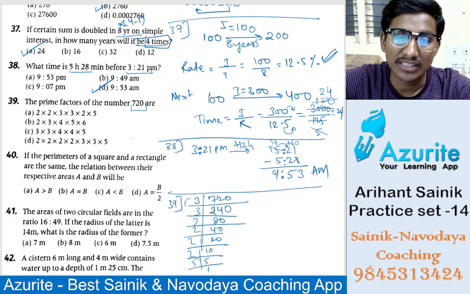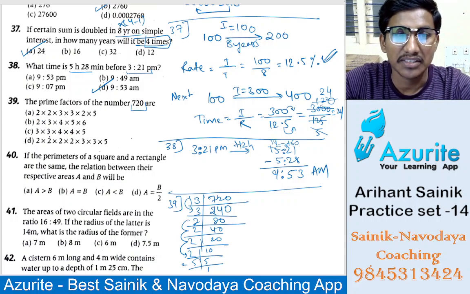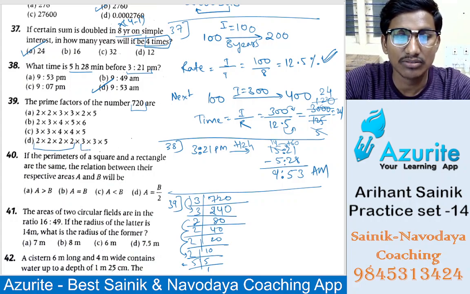So how many times is 3 there? 2 times. 2 is how many times? 1, 2, 3, 4 times. And 5 is 1 time. So 2 is 4 times, 3 is 2 times, 5 is 1 time, that is the answer, option D.